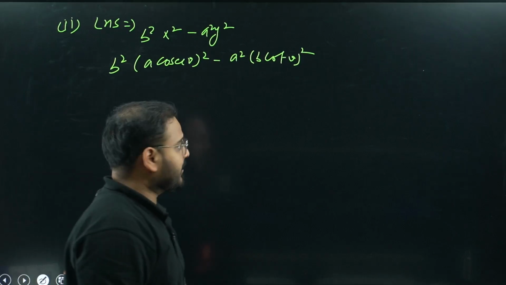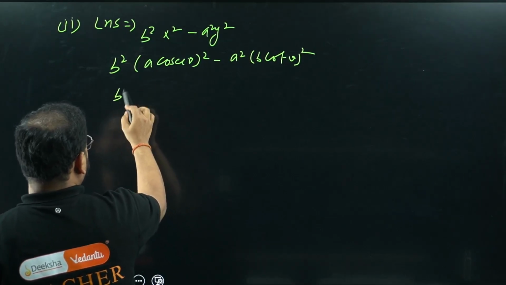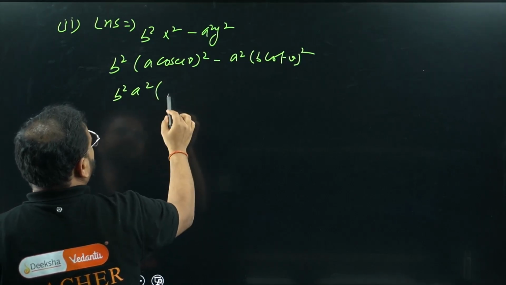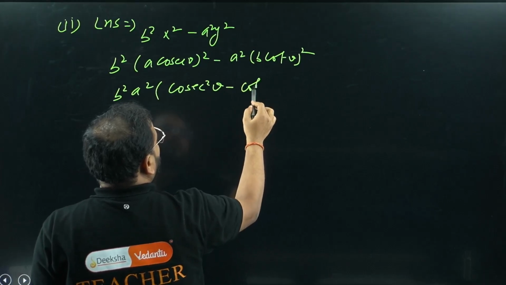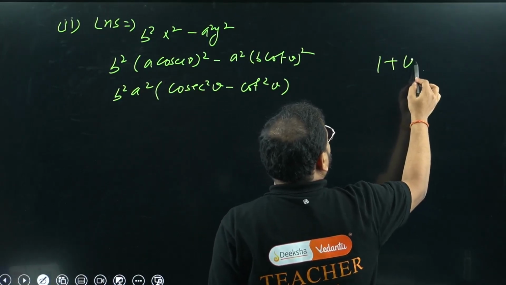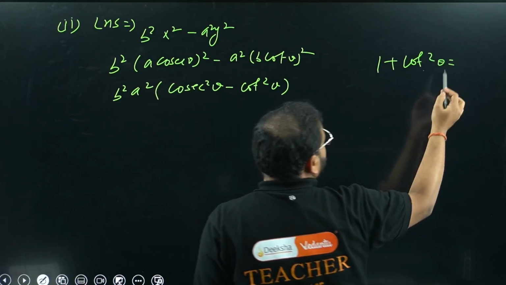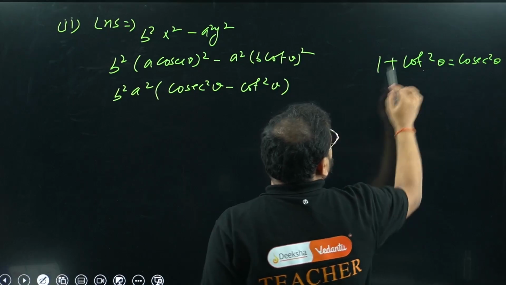Something is common again, b square a square. What is this? Please check. This is going to be simply cosec square v minus cot square v. Third identity: 1 plus cot square theta equals cosec square theta. So bring it over there.